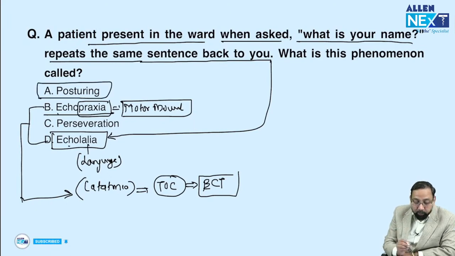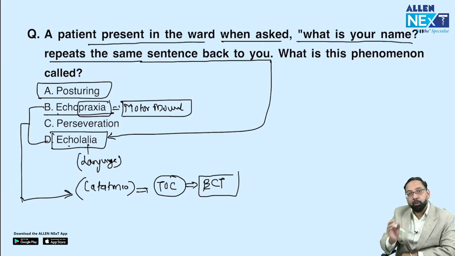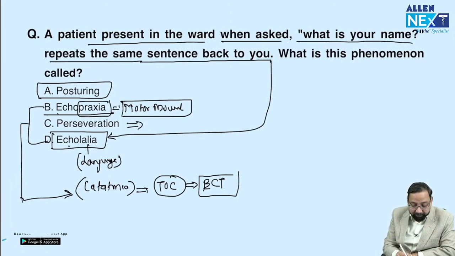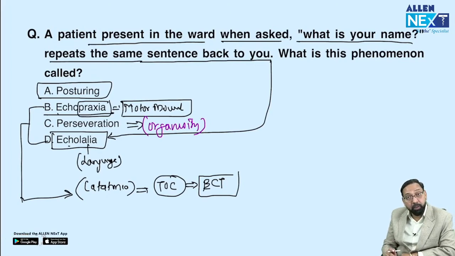Posturing, maintenance of an abnormal posture for a long time, is again seen in catatonia. And I just told you, perseveration signifies organicity, an organic mental disorder or a medical cause of mental illness. Got the point?